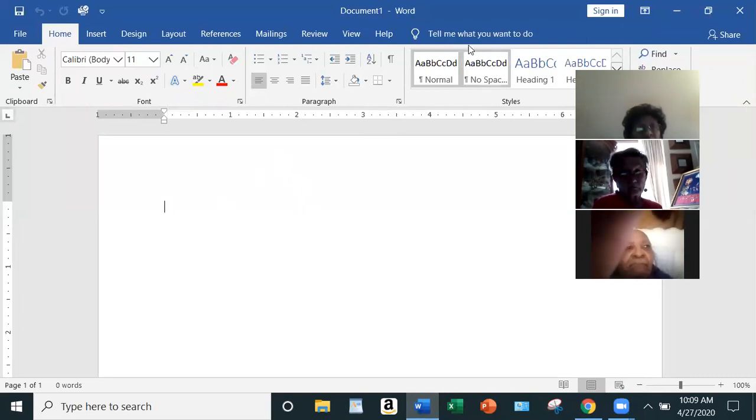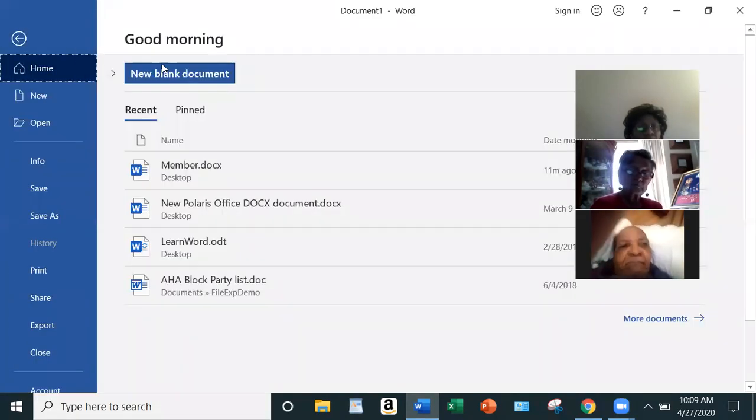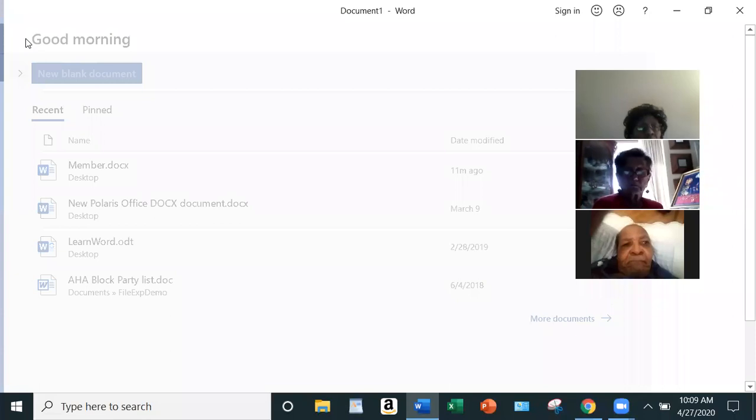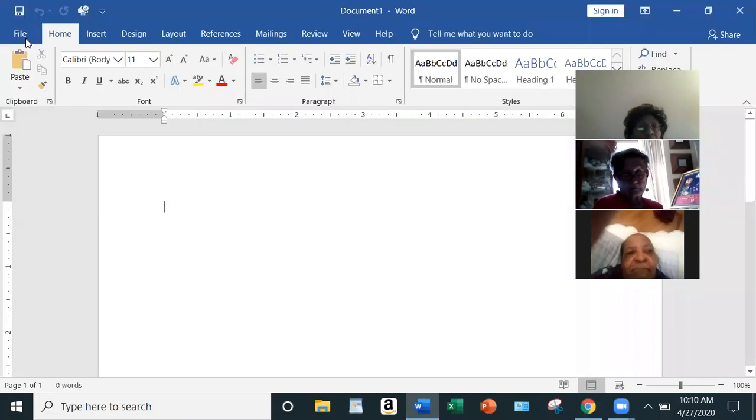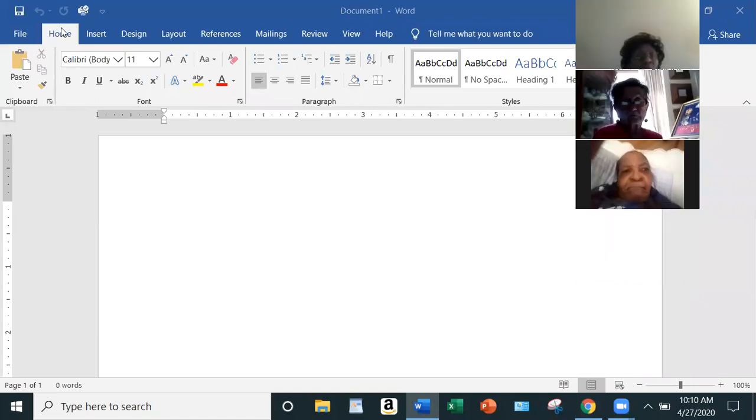All right, so as you can see, we're here in Microsoft Word. Now, I just want to point out a couple of things while we're on here. Right here, you see your home button. Your home button gives you a layout of certain things that you will probably use and need.